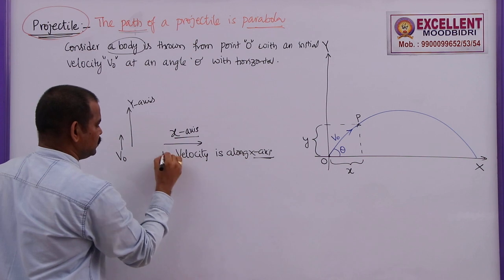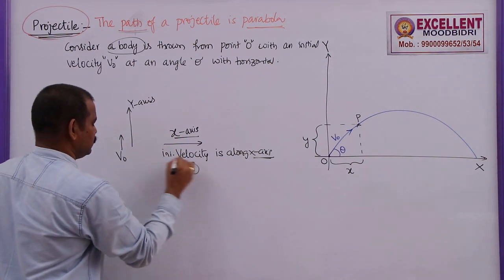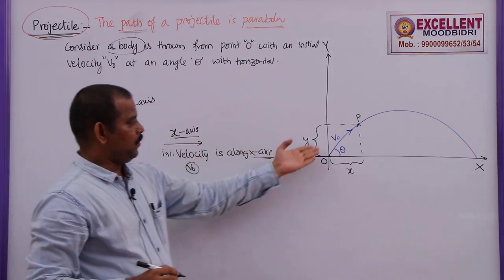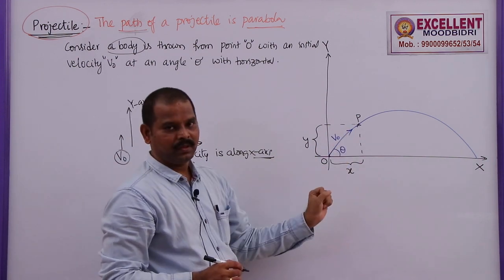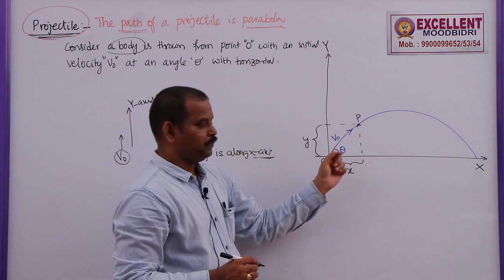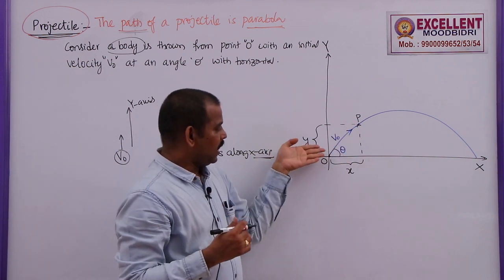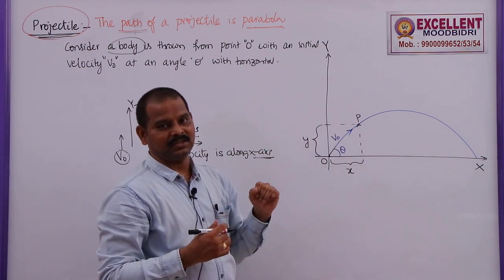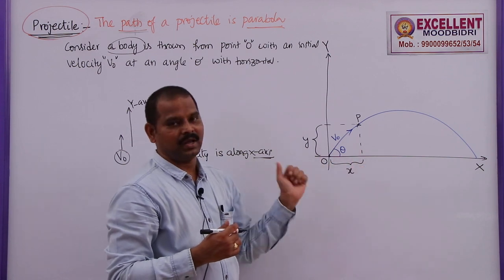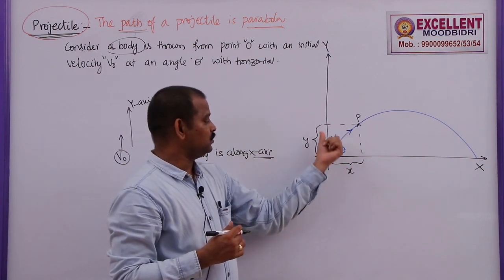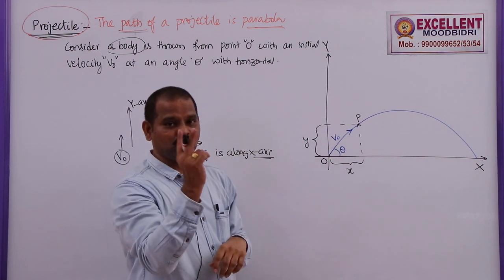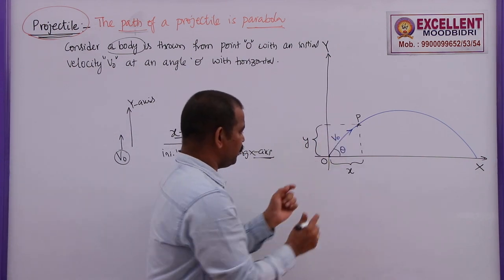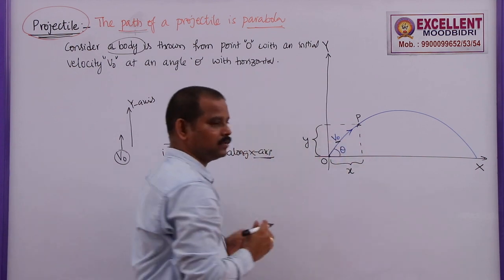Here the initial velocity is along the x-axis. But what about this projectile? When the projectile moves from O to P, it covers some displacement along the x-axis and some more displacement along the y-axis. So this projectile has two velocities, but in this diagram we have given only V naught.